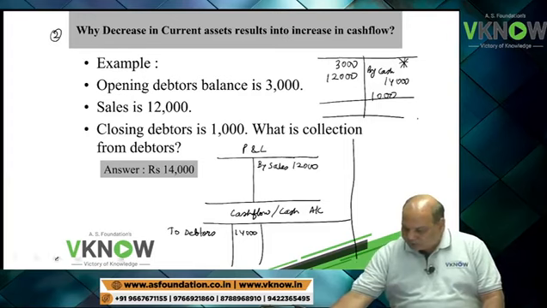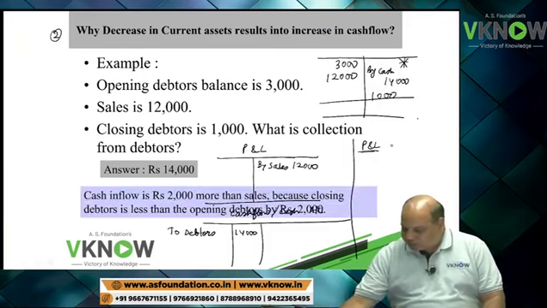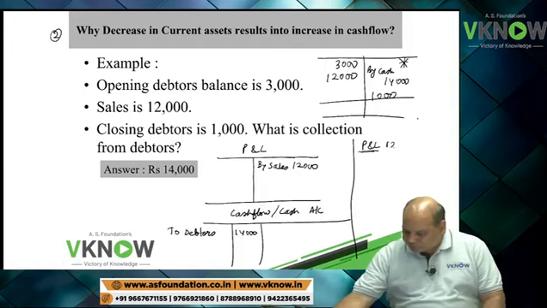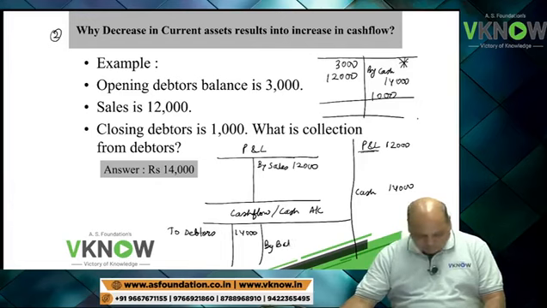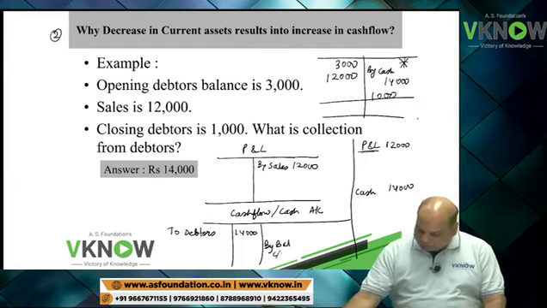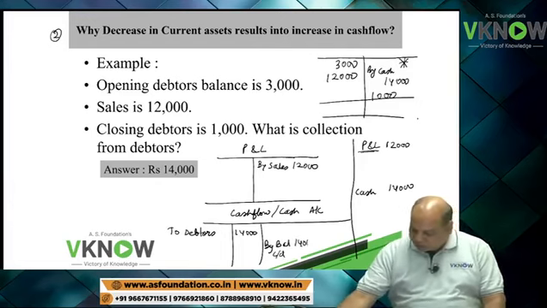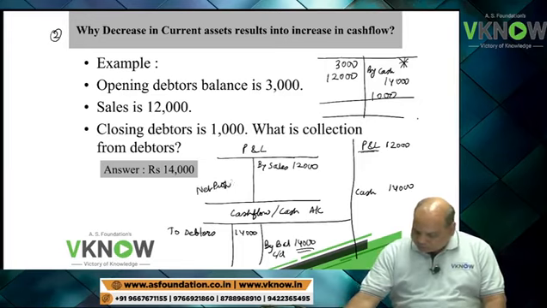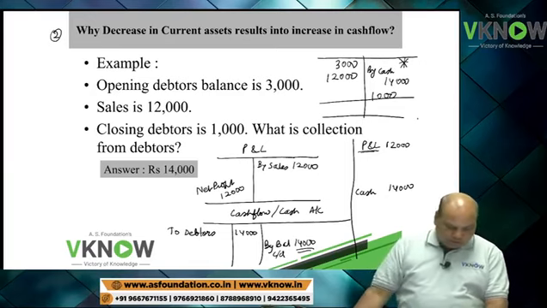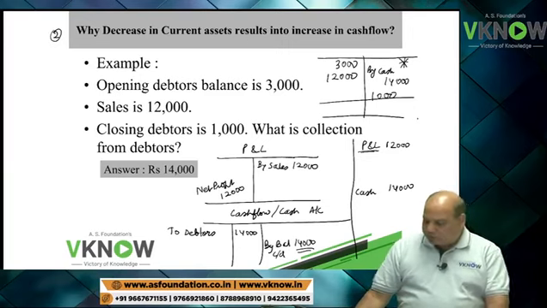Suppose we are preparing a cash flow statement. We will start with the profit figure 12,000 and we have to reach cash balance 14,000, because if there is no other transaction, then the balance carried down in the cash account will be 14,000 and net profit will be 12,000.